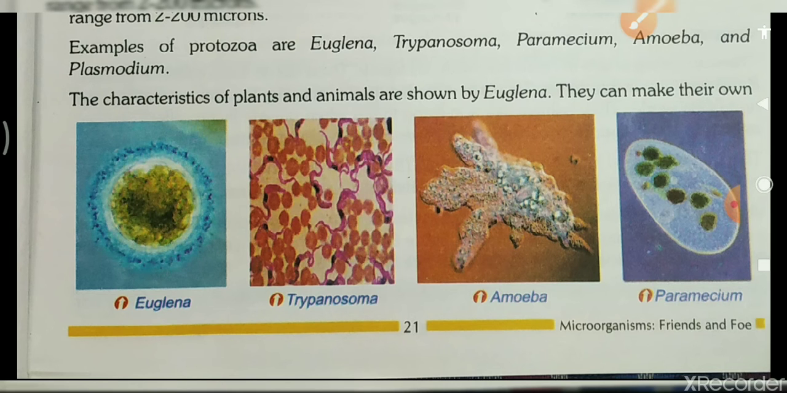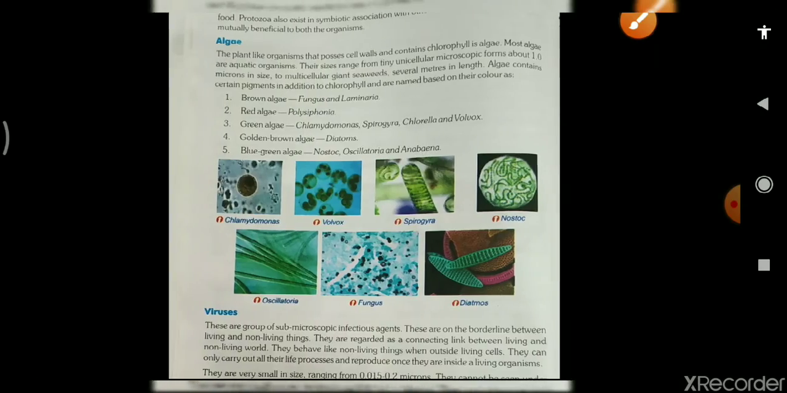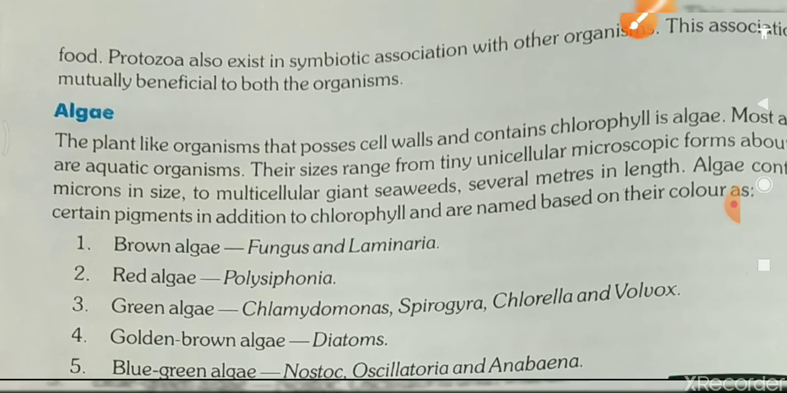Now students, the characteristics of both plants and animals are shown only by Euglena. This is a Euglena. They can make their own food, because chlorophyll pigment is present in it. That's why it can perform photosynthesis and make its own food.